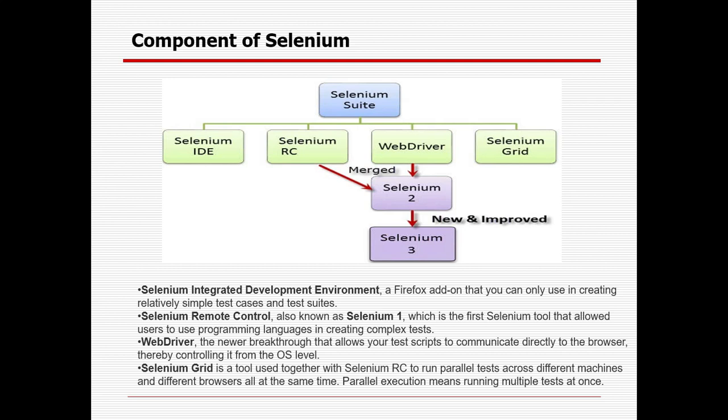These are the components of Selenium. Initially, Selenium IDE came into the market. After that, Selenium Remote Control, the RC, then Selenium WebDriver. Selenium Grid is primarily for parallel testing. Parallel testing means the same set of test cases I want to execute in different operating systems and different browsers, and we can do it. After that, Selenium RC and WebDriver were merged. Selenium 2, Selenium 3, and nowadays Selenium 4 is also available.